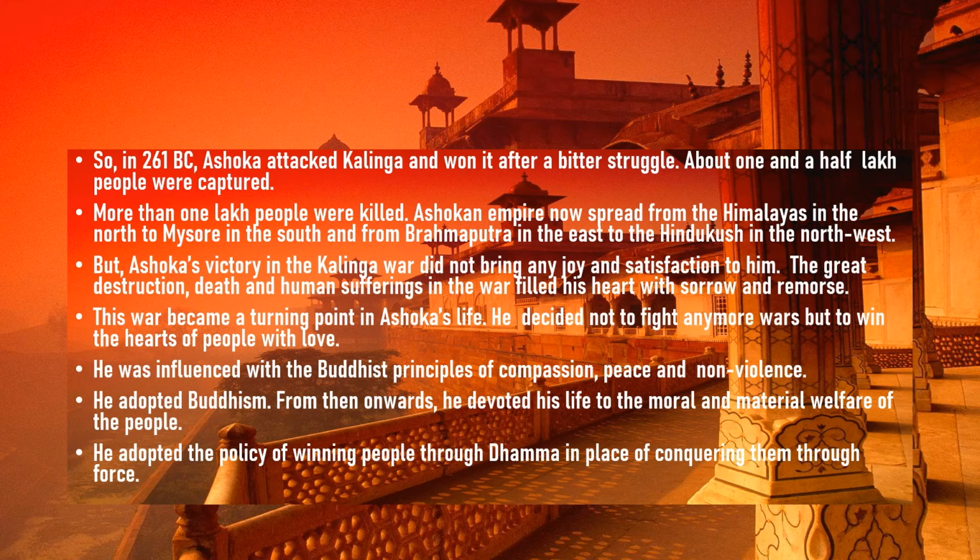So, in the year 261 BC, Ashoka attacked Kalinga and won it after a bitter struggle. About 1.5 lakh people were captured. More than 1 lakh people were killed. The Ashokan Empire now spread from the Himalayas in the north to Mysore in the south, and from Brahmaputra in the east to the Hindu Kush in the northwest. Once the war was completed, most of the land was under the control of the Mauryans.